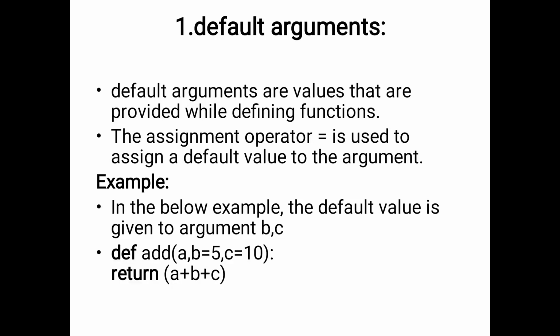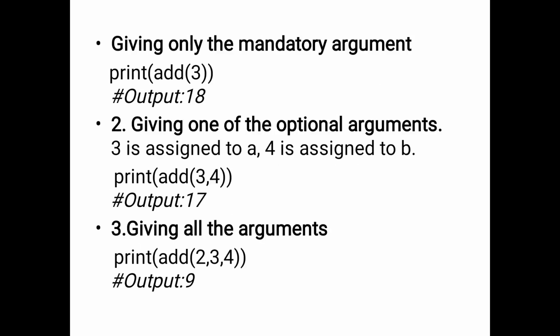In the below example, the default values are given for arguments b and c, because we are assigning the values for variables b and c. It returns a plus b plus c. Here a gets its input at runtime, while the values of b and c are already given. First, we give only the mandatory argument, that is a. So at runtime we are giving the value for only a, that is 3.